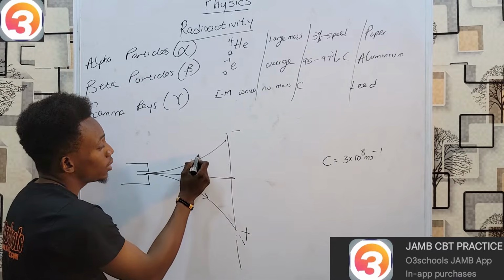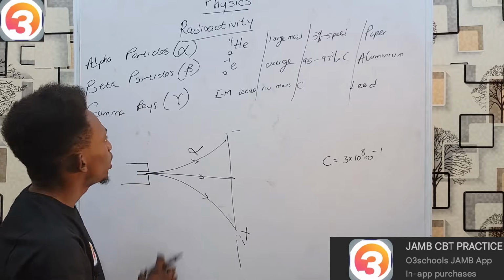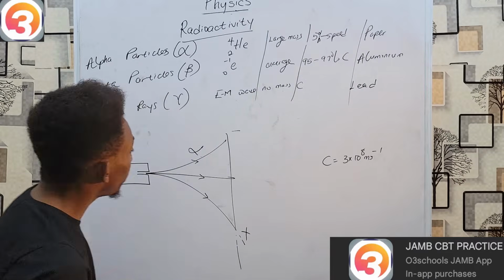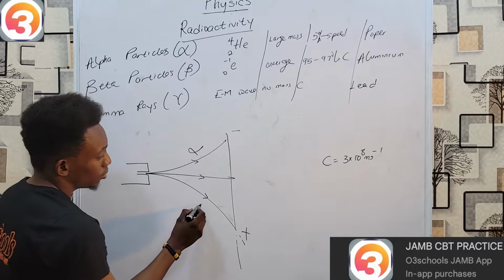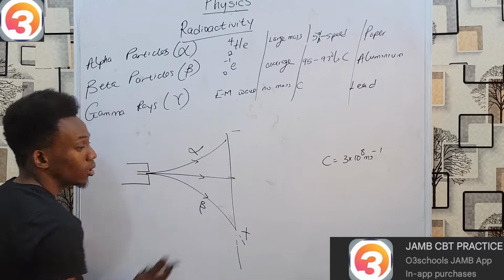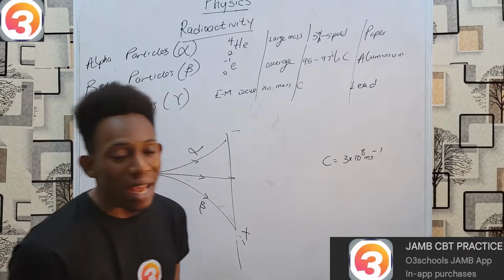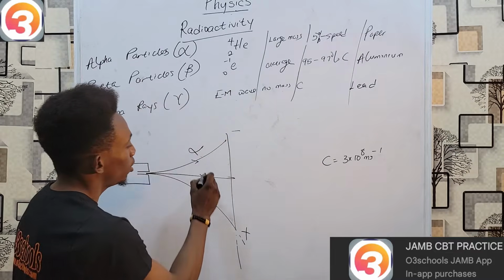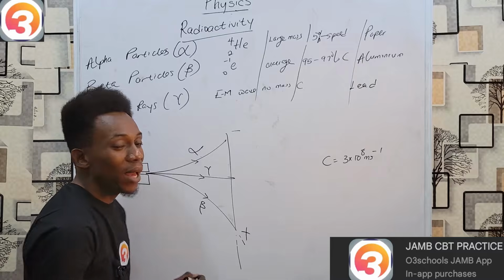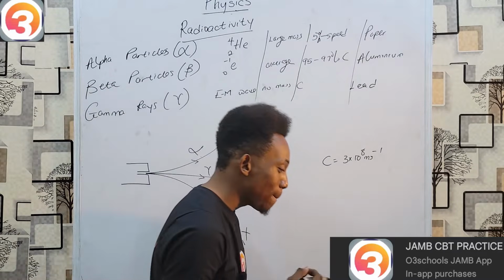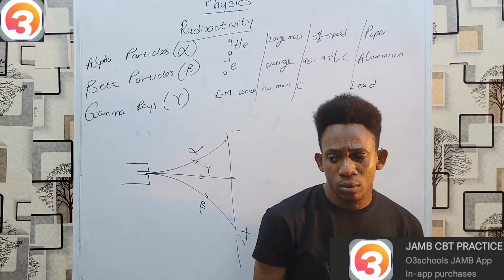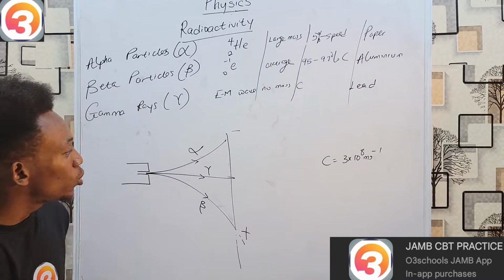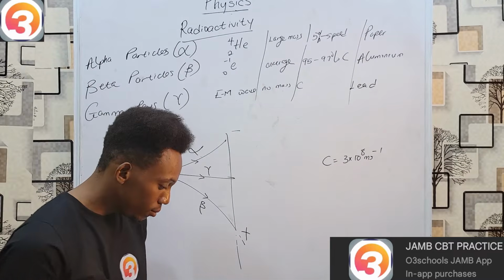So the one going to the negative must be alpha. Your beta particles are negatively charged, and as such will be attracted to the positive, which means this must be beta, while your gamma rays have no charge whatsoever, and as a result, they are unaffected by either electric or magnetic fields. These are various properties which these particles contain.